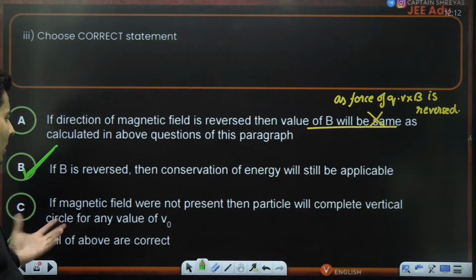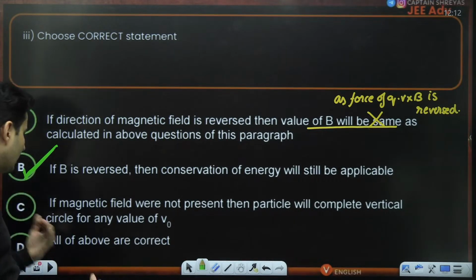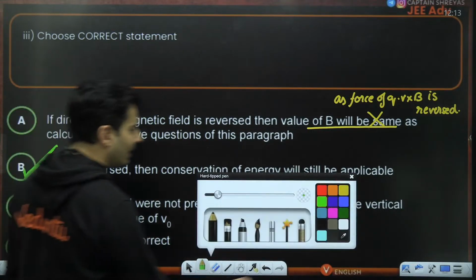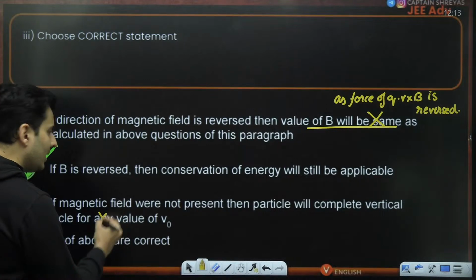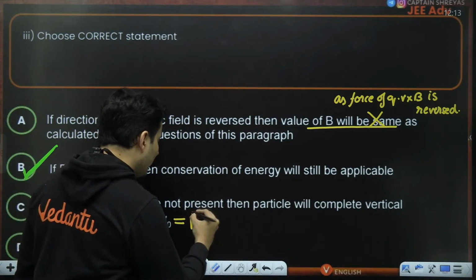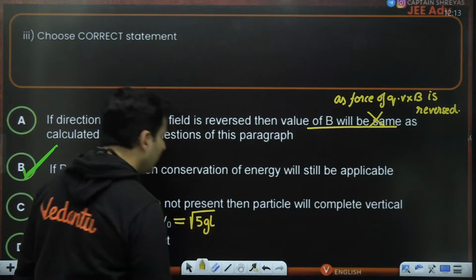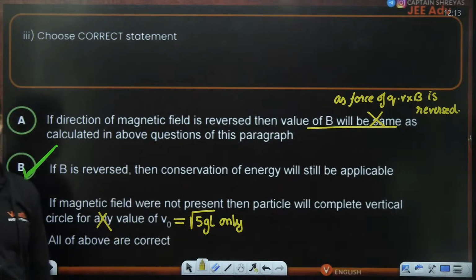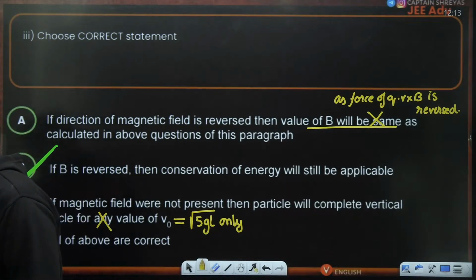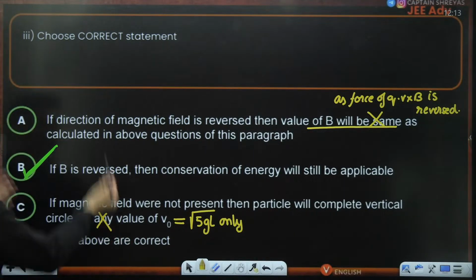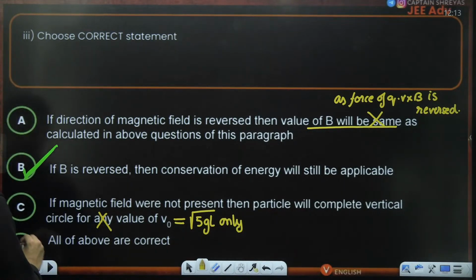Okay. If the magnetic field were not present, then the particle will complete the circle for any value of V naught. No, no, no. Why any? I don't like this word any. If the magnetic field is not there, then the velocity will be only root 5 GL. This is the only value, not any value. So C option is incorrect. Is that right, everyone? All of the above cannot be correct because two options are incorrect. Even if one option is incorrect, D option will automatically be incorrect. So B option is correct.